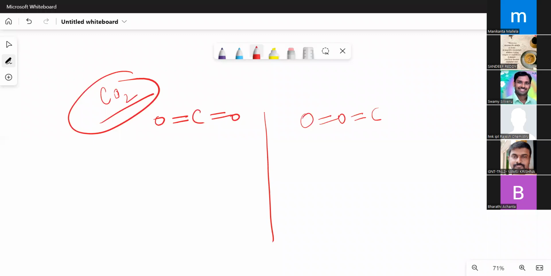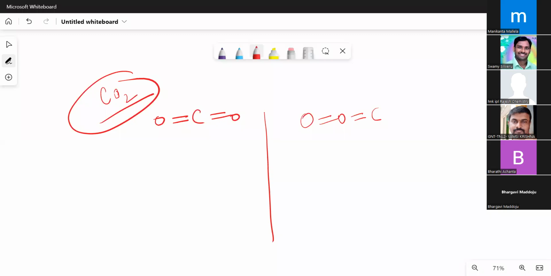Somebody is telling that dipole moment is 0. Good. Oxygen cannot form 4 bonds. See, Anilji, this is also wrong. According to the maximum covalency rule, second period elements can form a maximum of 4 bonds. There are cases in complexes where oxygen can form 4 bonds.